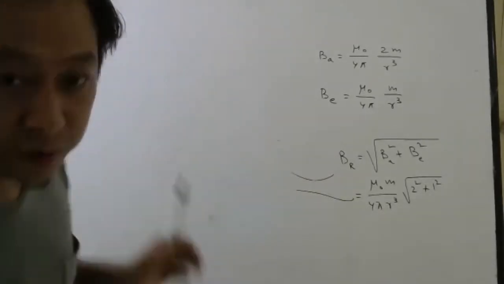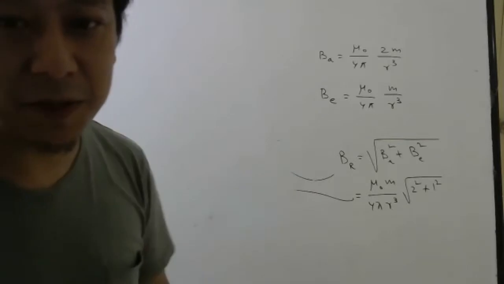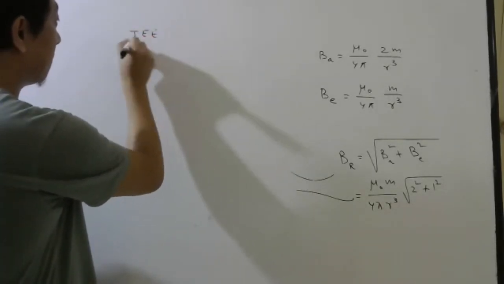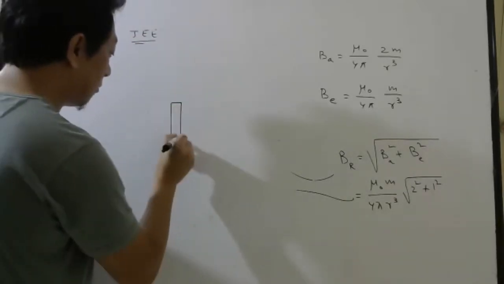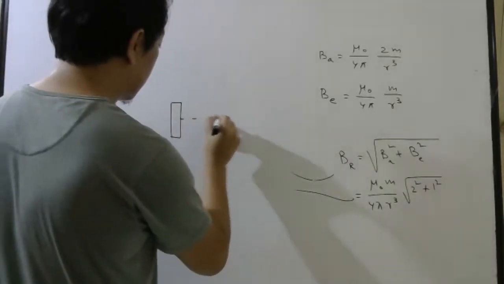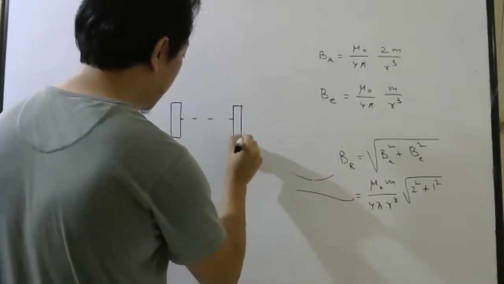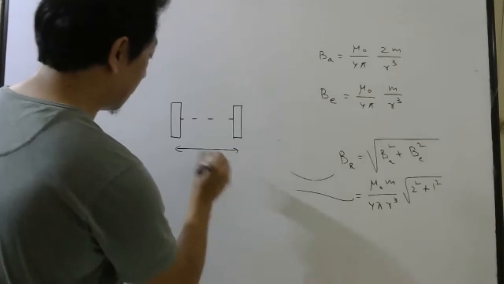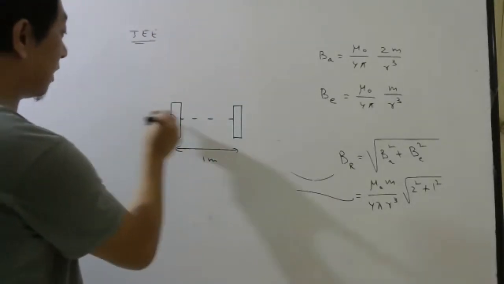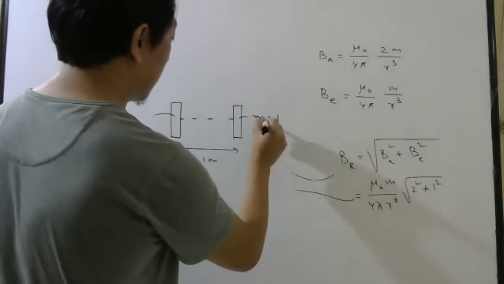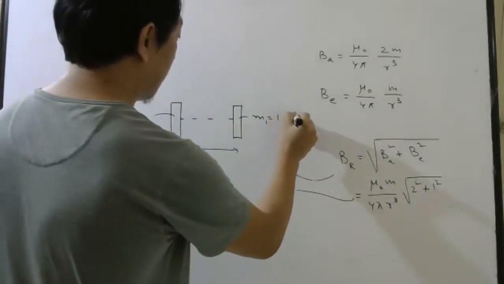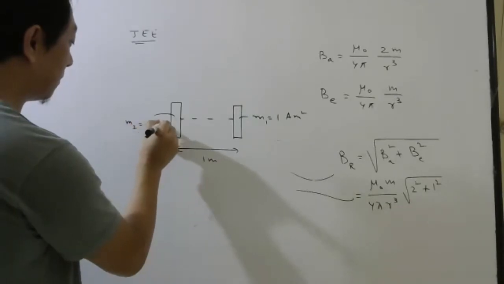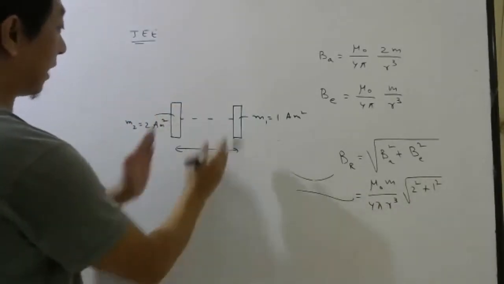One JEE problem you see, which is very simple, even NEET people can easily do. In one of the previous JEE problems, they gave this: one magnet was kept like this and another magnet was kept like this. This distance was given to be 1 meter. Both of them have magnetic moment. This one is 1 ampere meter square, and this one has magnetic moment 2. And their axes were parallel.